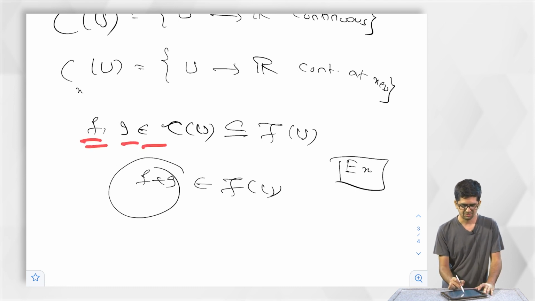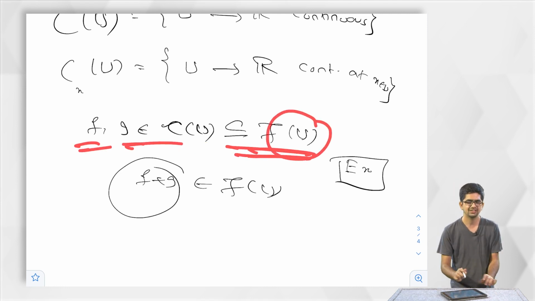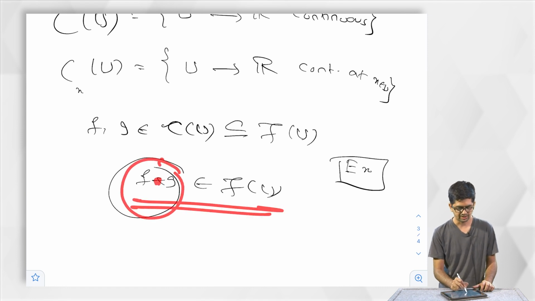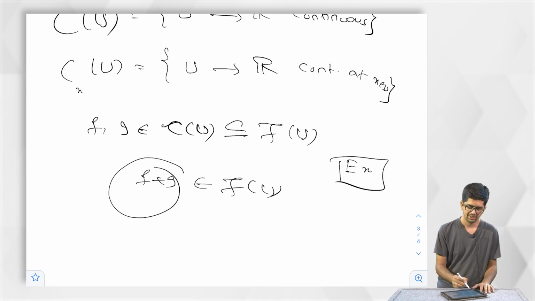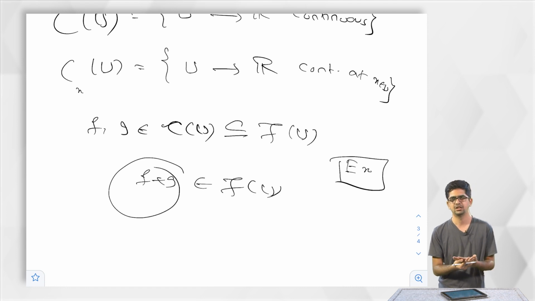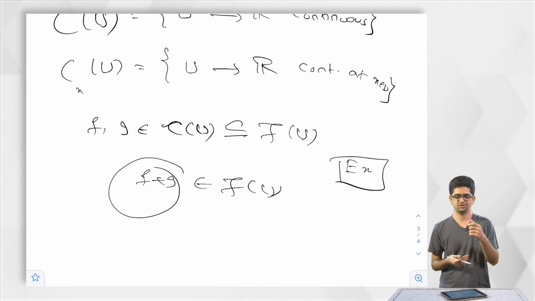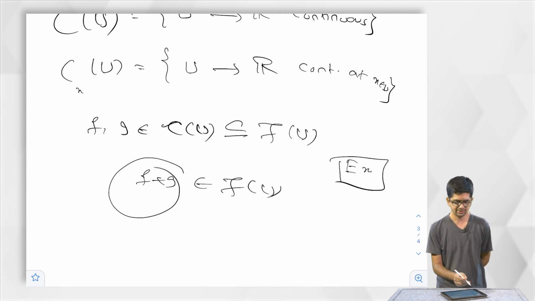Similarly, if f and g are elements of CU, because C is a subset of FU, f and g are elements of FU. FU has a structure of multiplication. So, one can talk about multiplication of these two functions. This is an element of FU. Is it actually an element of CU? That is the question. If I take two continuous functions, is the product a continuous function? Is the sum a continuous function? If I take a continuous function, is the additive inverse a continuous function? If I take a continuous function, is the multiplicative inverse a continuous function? But for this to make sense, f should be non-zero, it should not be 0 anywhere. In that case, is 1 by f a continuous function? These are the things that you need to check. And similarly, you can check for this also.